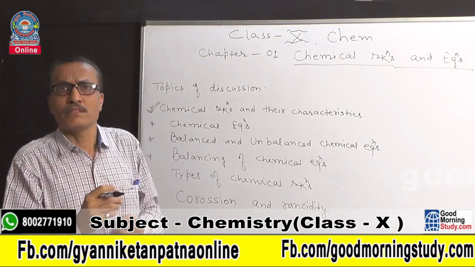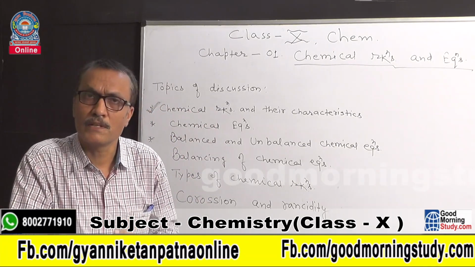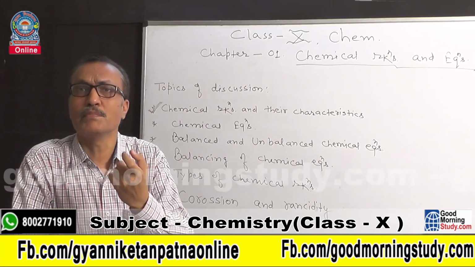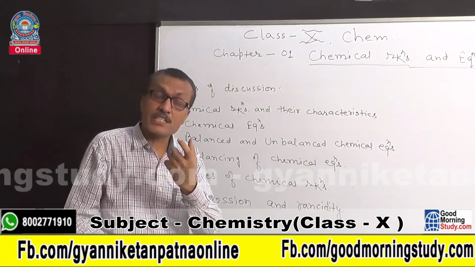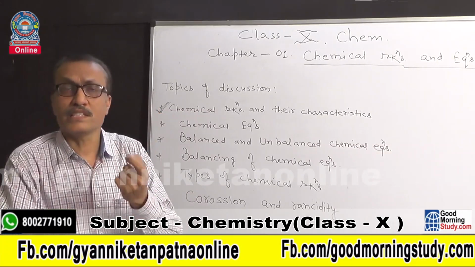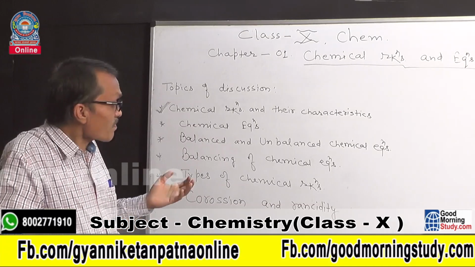Let me say those changes. First of all, the spoiling of milk during summer. This is an example of a chemical change, so it is a chemical reaction. Next, rusting of iron. It occurs in our nature, and this is also an example of a chemical reaction.